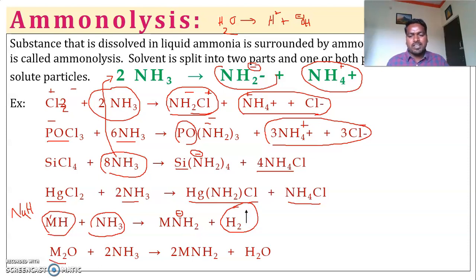And metallic oxide, sodium oxide or potassium oxide, reacts with 2 molecules of ammonia, and it gives metallic amide and a water molecule. So these are the aminolysis reactions. That means here the ammonia molecule undergoes breaking and adds upon the reactant to give a new molecule. So these are the examples of aminolysis reactions.